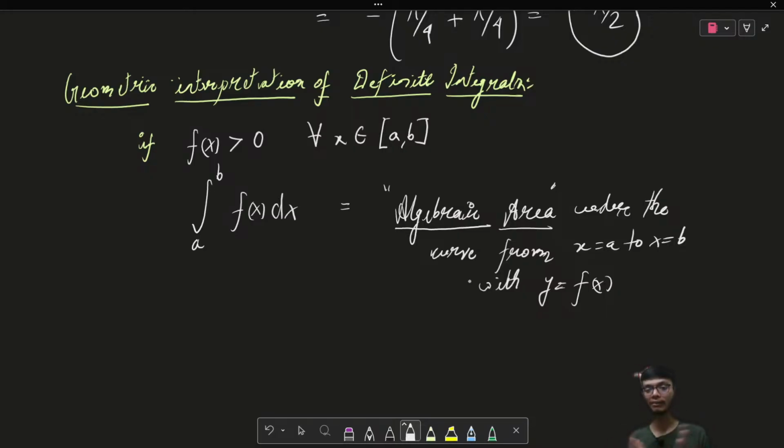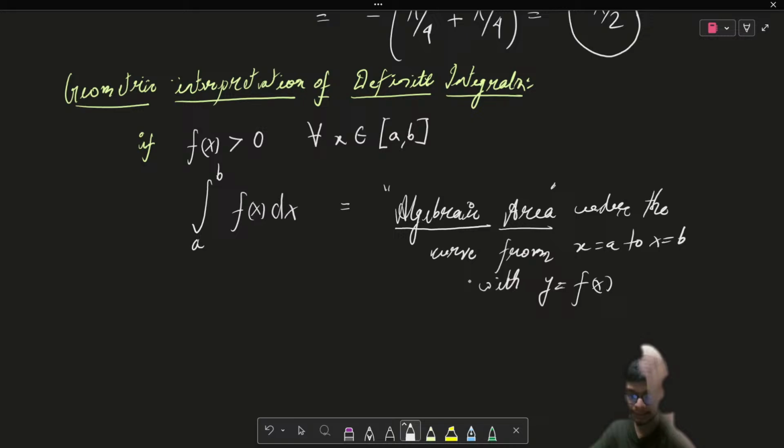So when you evaluate the definite integral as a whole from x equal to a to x equal to b, you get the area with the given sign, such that y positive and y negative are accounted for. I hope this is clear to all of you. In general, this denotes the algebraic sum of the area of the figure which is bounded by the curve.